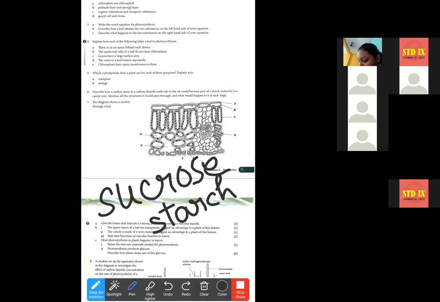And finally, it is stored inside the plant body in the form of starch. Okay, that's it.